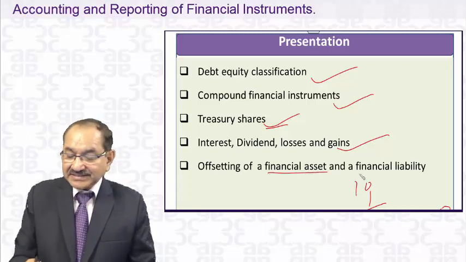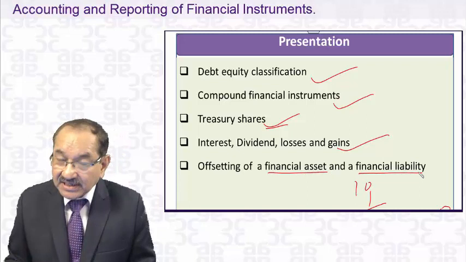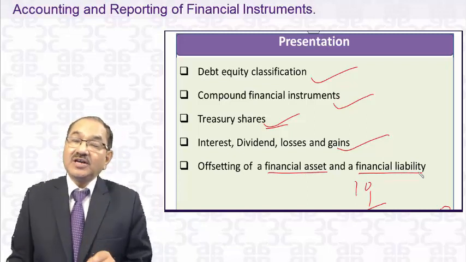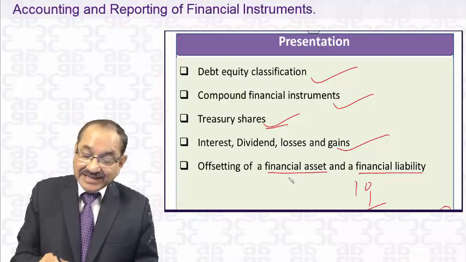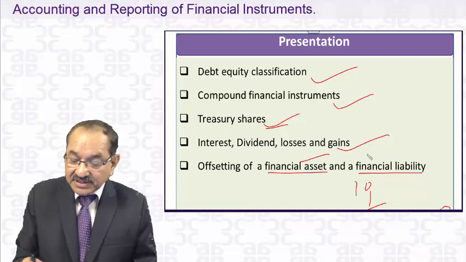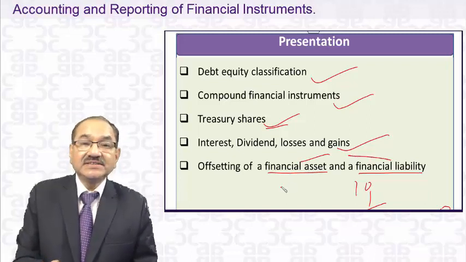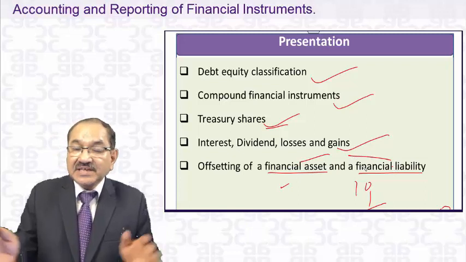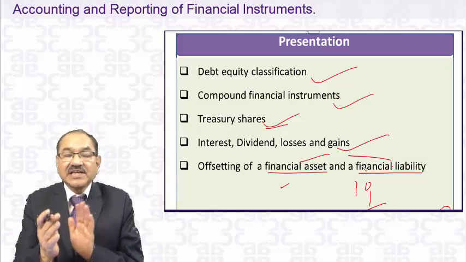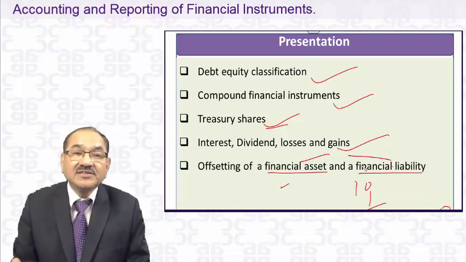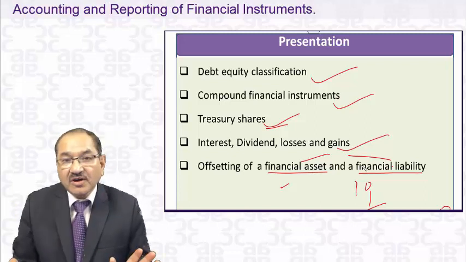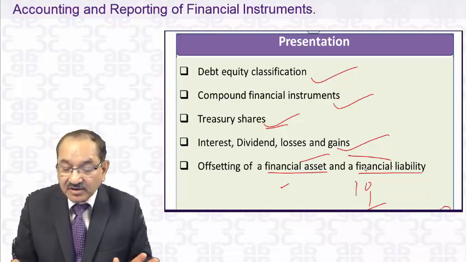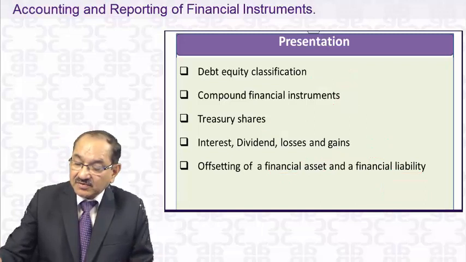Offsetting of financial assets and financial liabilities is not generally allowed. It is allowed only when they have a legal right to set off the financial asset against the financial liability, and they have the same characteristics. They have a legal right, and they arise from the same transaction. So you can offset it. Otherwise, offsetting of financial assets and liabilities is not allowed.